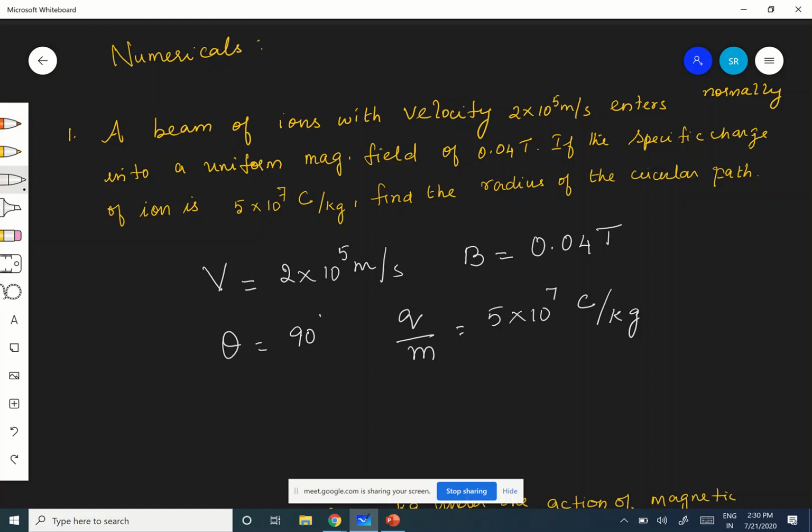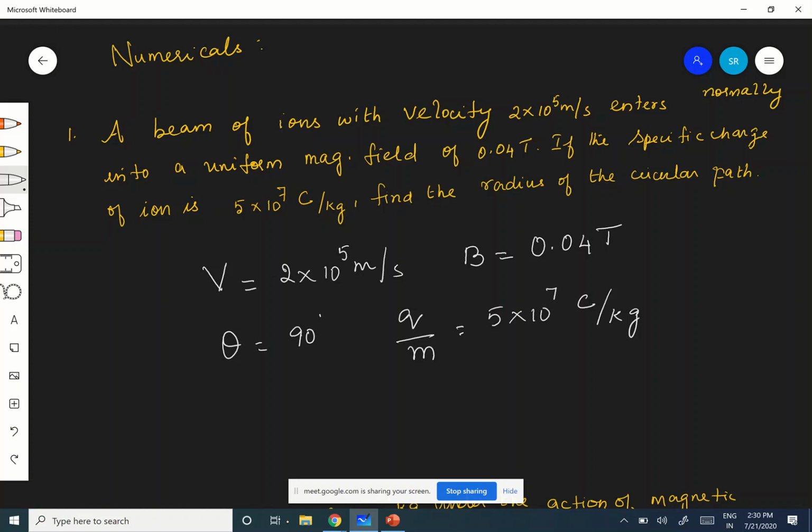Yesterday we have seen, if it is exactly entering normally to the magnetic field, it will trace a circular path. If it is entering at a random angle theta, then it has both a perpendicular component of velocity as well as a parallel component, and that time it moves in a helical path.